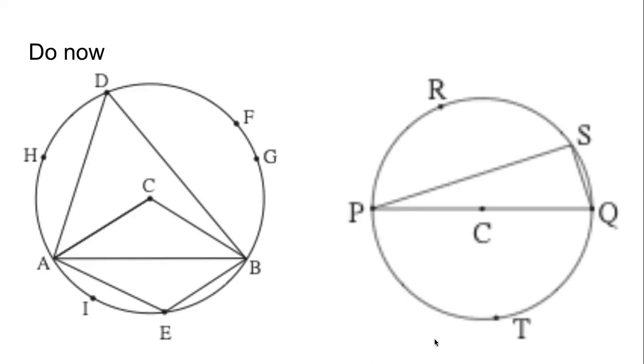First question is, and you may know it, you may not. That is fine if you don't know it. Look at the circle on the right-hand side. You see a diameter PQ. The circle has center C and the chord PQ passes through C, so PQ is a diameter. Then we have another point S on the semicircle. When we join PS and SQ, that is, if we draw the chords PS and SQ, an angle is formed.